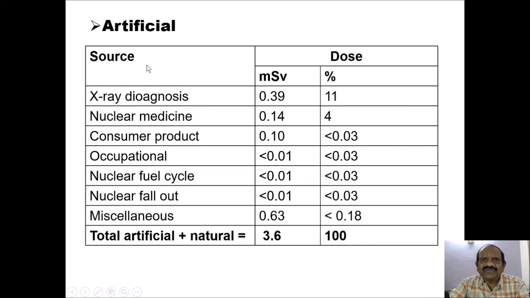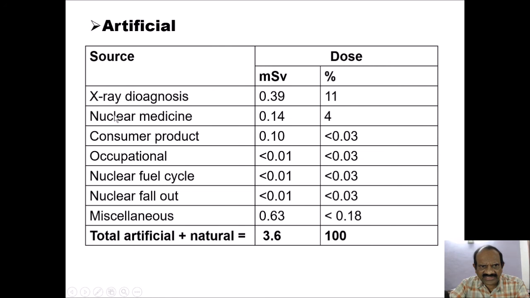Now there are artificial sources of radiation exposure, which are of course man-made. For example, X-ray diagnosis is approximately 0.39 millisievert, and the dose share is approximately 11%.